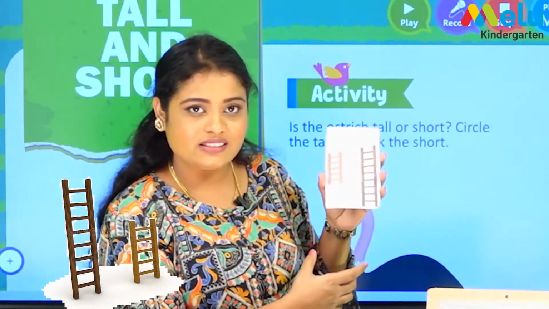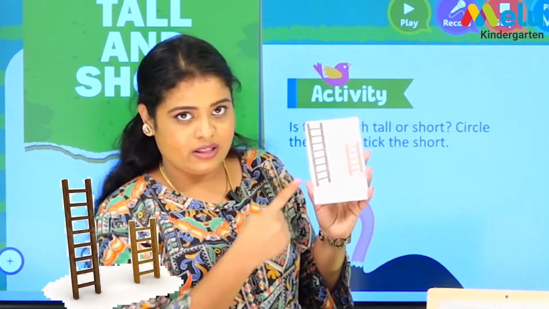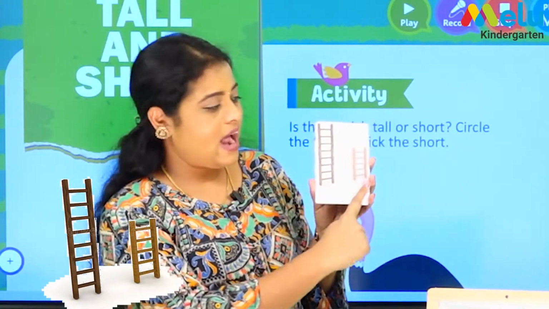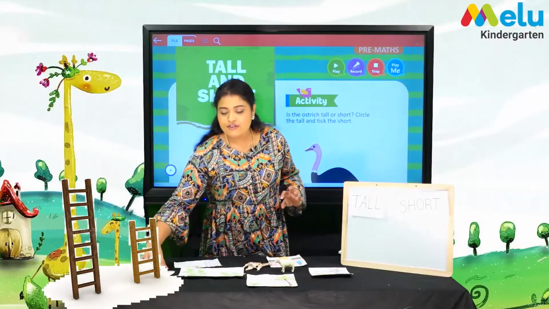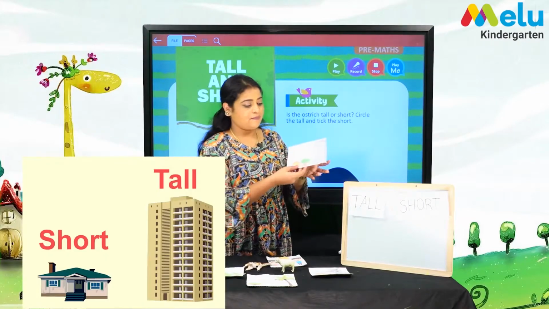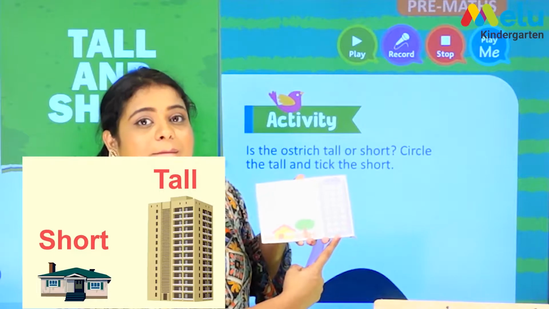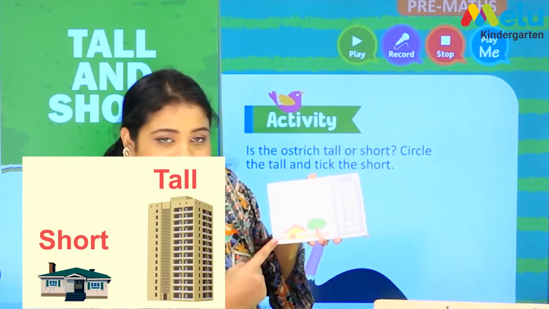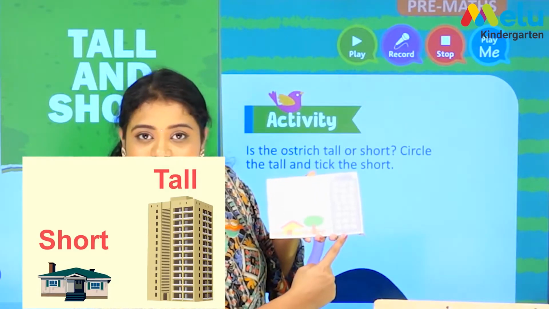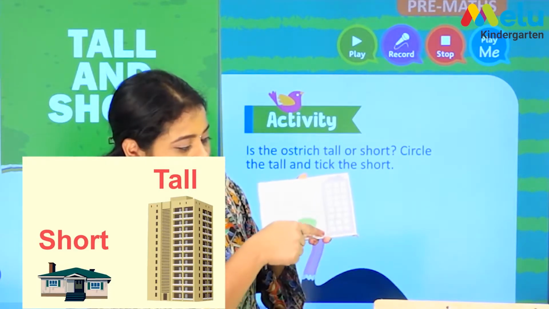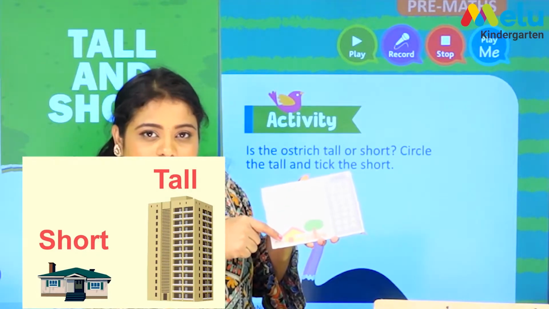Yes, children, what is this? Ladder, right? So this is tall and this is short. And we'll move on to the next example. Children, what is this? Building, right? And what is this? House. Building is tall and house is short.